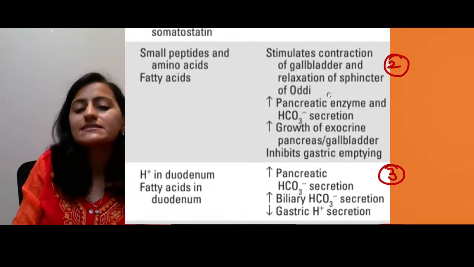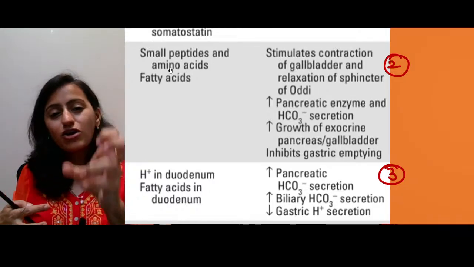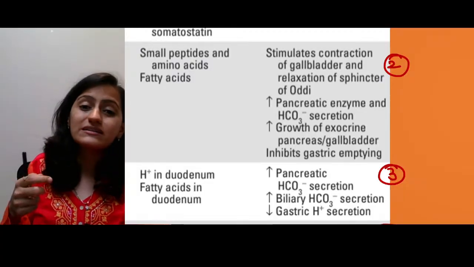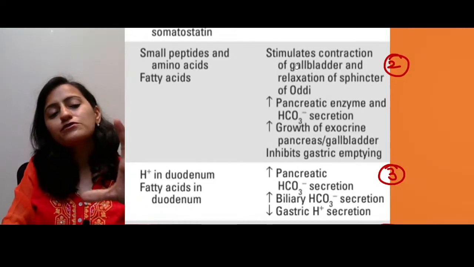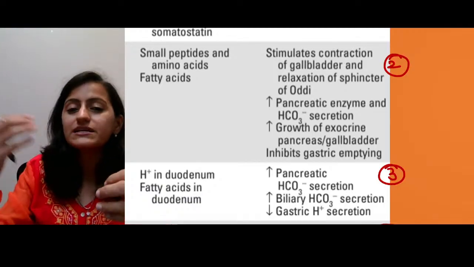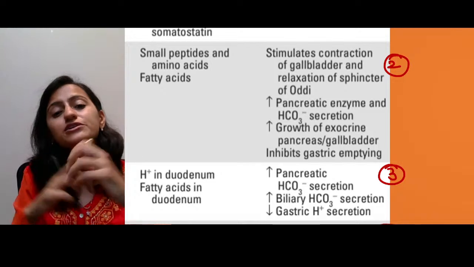So this is cholecystokinin. Remember the fatty acids. We know that the gallbladder contracts when there is fatty food. That is why we say patients with cholelithiasis should not have fatty foods, right? So fatty foods stimulate your cholecystokinin, which stimulates the motility of the gallbladder contraction. It causes relaxation of the sphincter of Oddi.